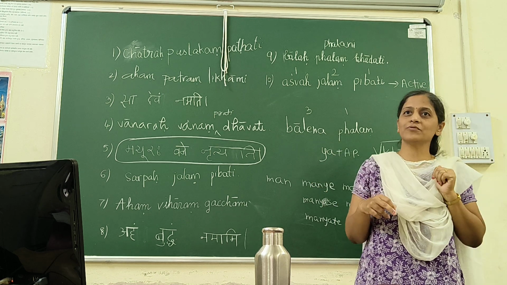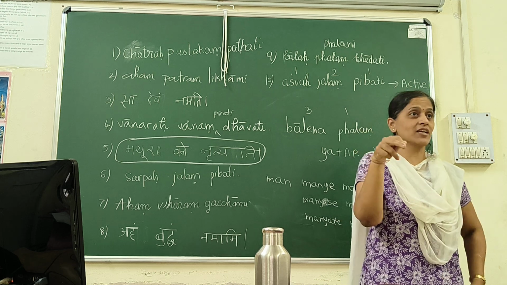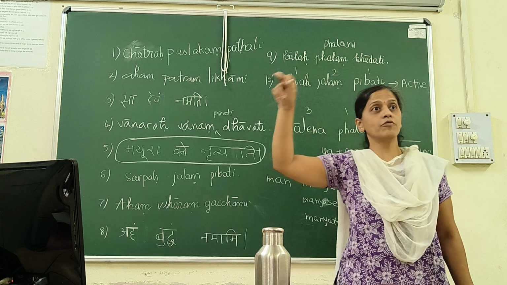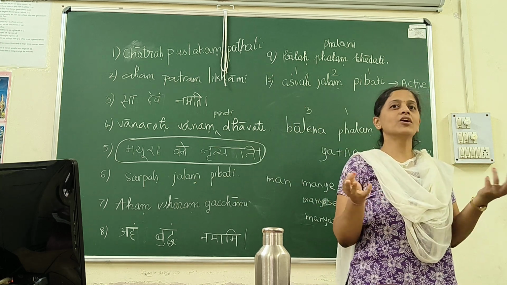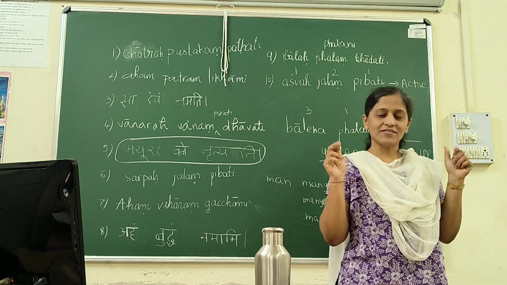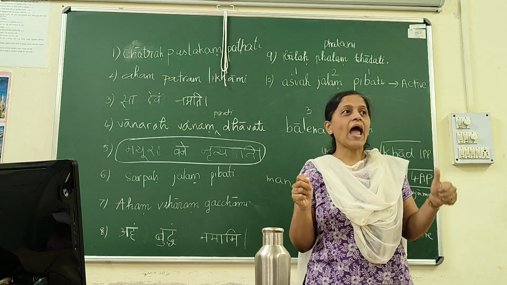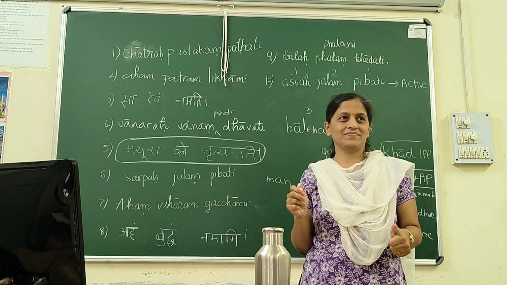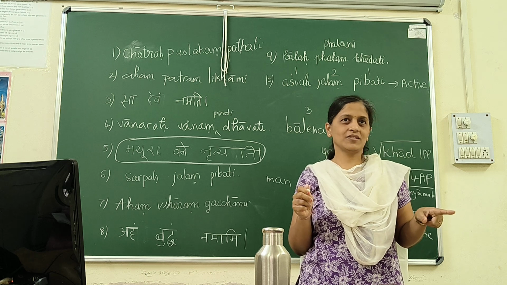What was happening in active sentence? In active sentence, the actor was the decision making factor. The actor was deciding which verb form we have to go with. But in passive voice, who will decide that? The object. Yes, very good. So in passive voice, we have to go by the object, not by the subject. Got it?